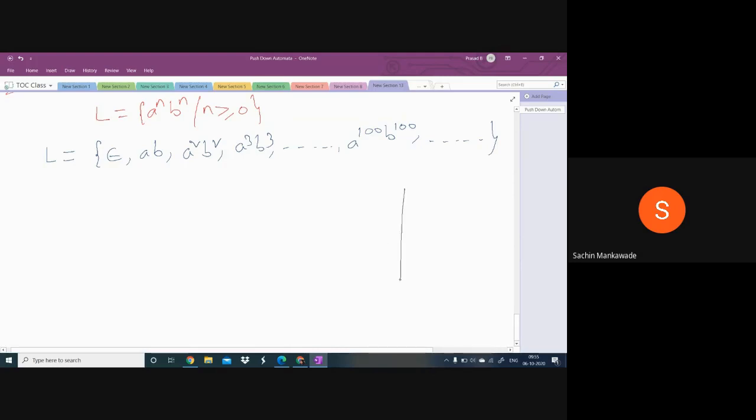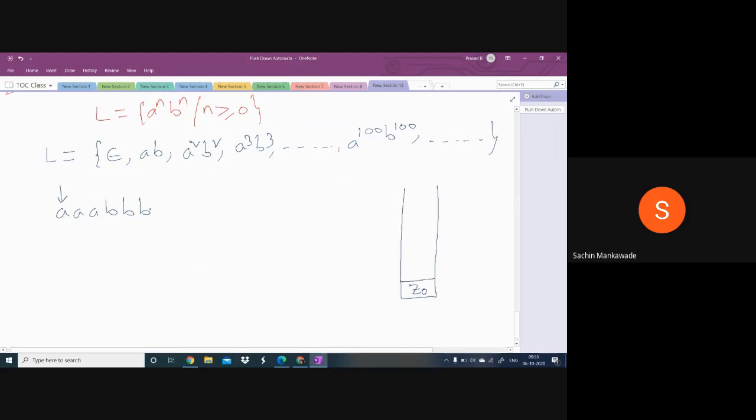Already we knew this. In a PDA, there will be a stack. When the machine starts, initially there will be only one symbol, that is the initial stack symbol. I am taking a^n b^n. Whatever string you take from this language, a b, or a² b², or a^100 b^100, or a^200 b^200, what must be the present first symbol?